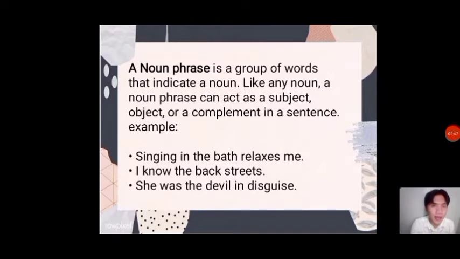Second, we have I know the back streets. Here, the noun phrase is the direct object of the verb know. And lastly, she was the devil in disguise. Here, the noun phrase is a subject complement following the linking verb was.